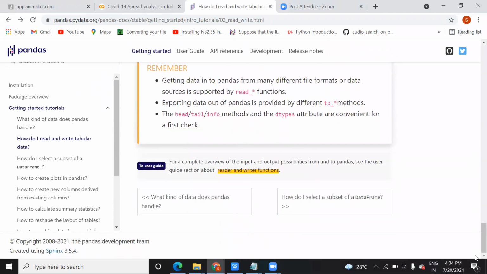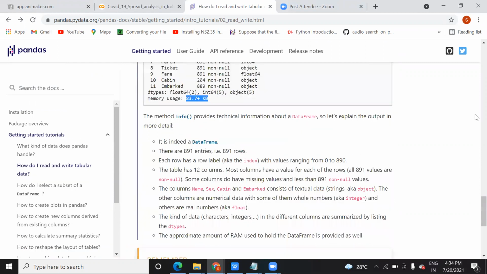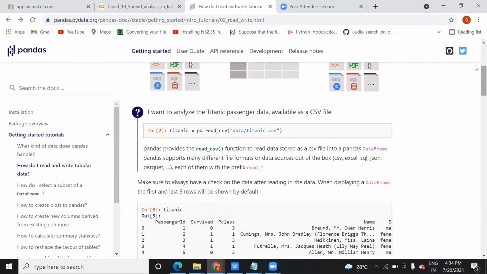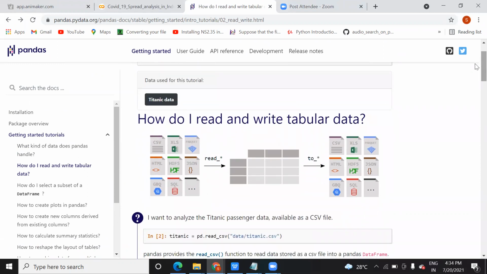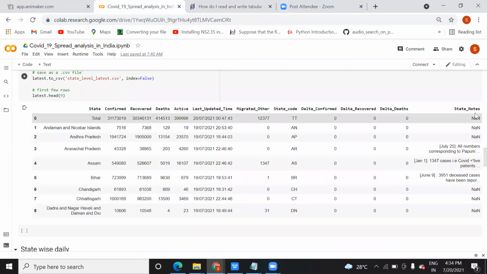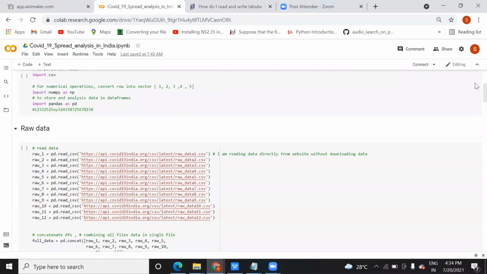So like this we play with the tabular data. Okay, so do you understand this? Yes, sir. Okay, great. Now I am going to show you in Google Colab how you can